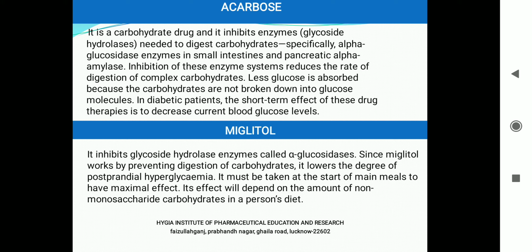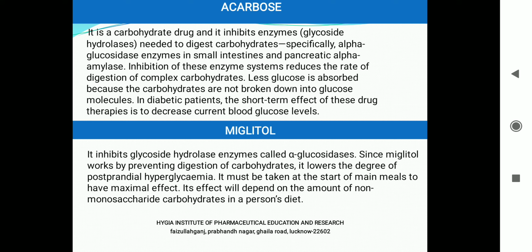So if you have eaten starch in the form of rice, it will not allow the starch to be broken down into glucose. It will inhibit those enzymes which break down the carbohydrate. In the same way miglitol inhibits the hydrolysis enzymes such as alpha glucosidases, and they stop the conversion of complex carbohydrate into glucose.